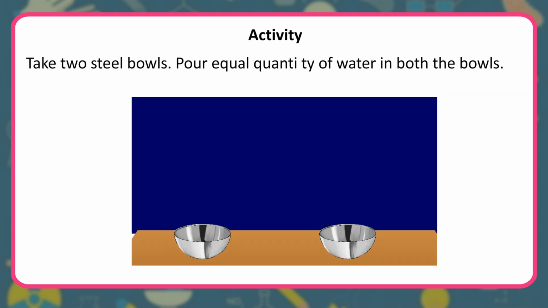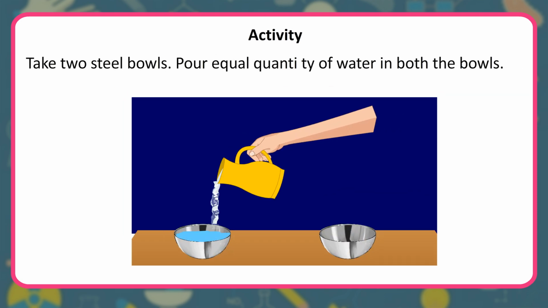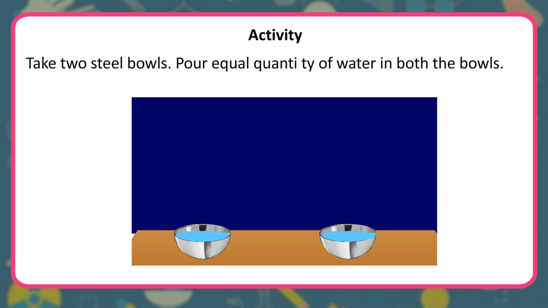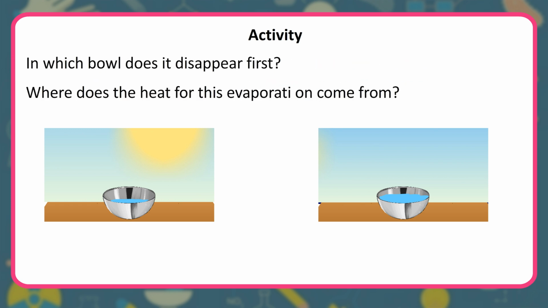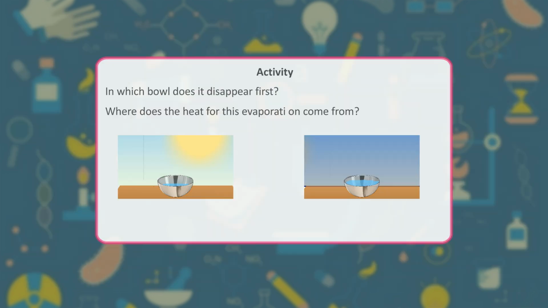Activity. Take 2 steel bowls. Pour equal quantity of water in both the bowls. Keep one bowl in the sun and other in the shade. Observe the 2 bowls after every hour. Does the water seem to disappear in the bowls? In which bowl does it disappear first? Where does the heat for this evaporation come from?